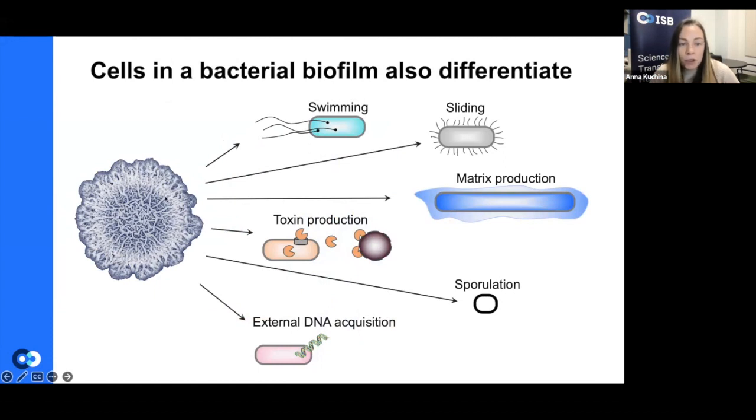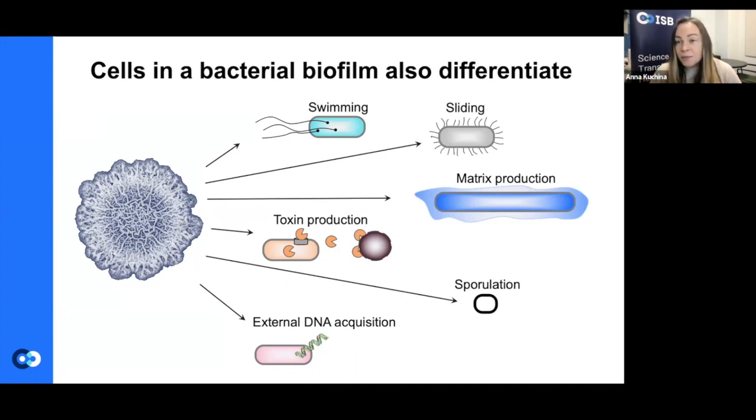Some portion of the cells within this biofilm can, for example, express flagella, and this makes them motile and then can swim away. Some other cells are actually responsible for producing this extracellular matrix I've told you about. And then some other cells may produce, for example, toxins, which serve to ward off the competitor species and protect their feeding niche.